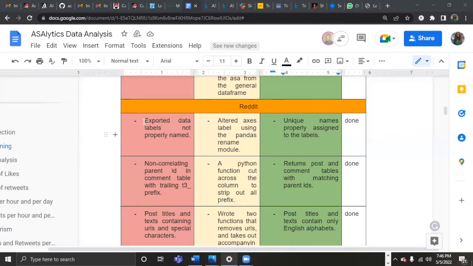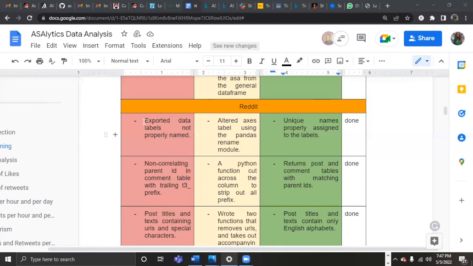The next problem we faced is non-correlating parent IDs in the comment table with a trailing t3_ prefix. The post table and the comment table both have parent IDs, but after we got this data from our DB, the comment table had a t3_ prefix before the parent ID.